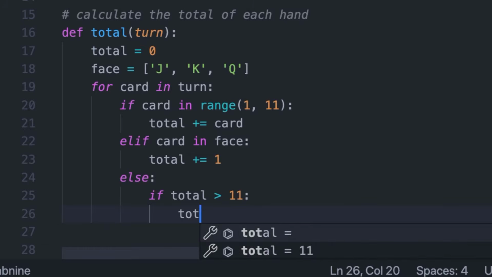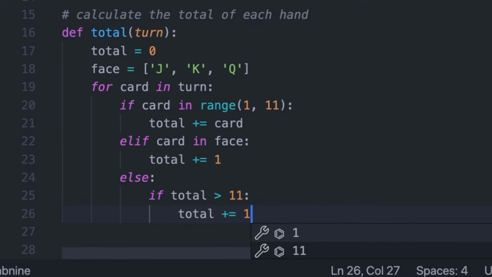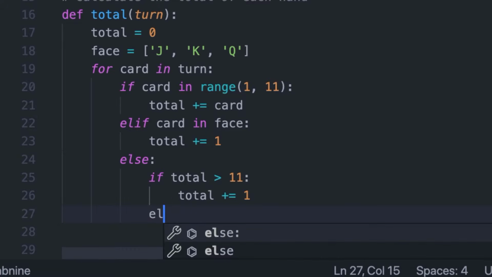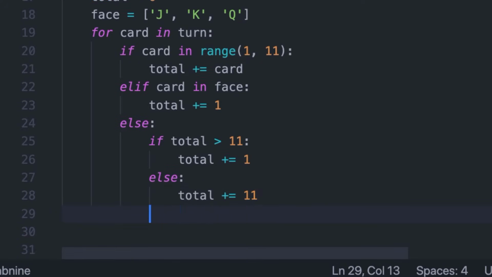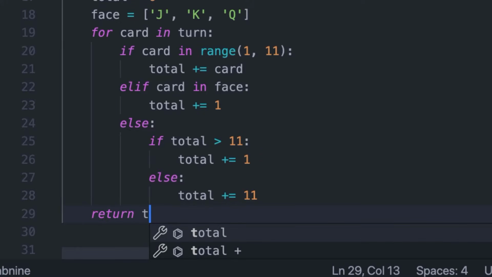Then we can say total plus equal 1, else total plus equal 11, because it's an ace. And then at the end of this, all we're going to have to do is return the total.